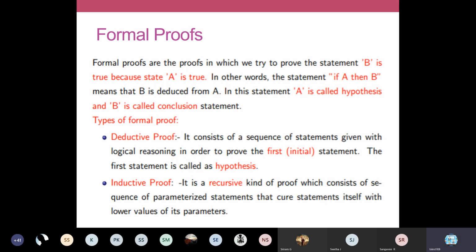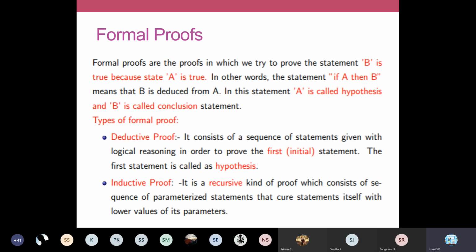From A we generate some set of statements and we end up at B. So with the hypothesis, we derive a conclusion. That is the general form of a theorem. If A then B defines that A is a hypothesis and B is a conclusion. From the given hypothesis or the given set of conditions, we derive the conclusion B. That is the general way of proving any simple theorem.